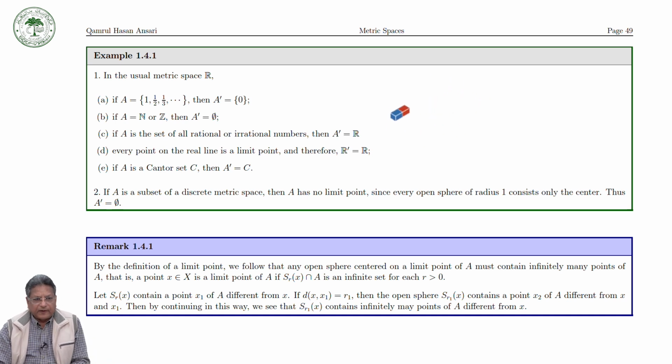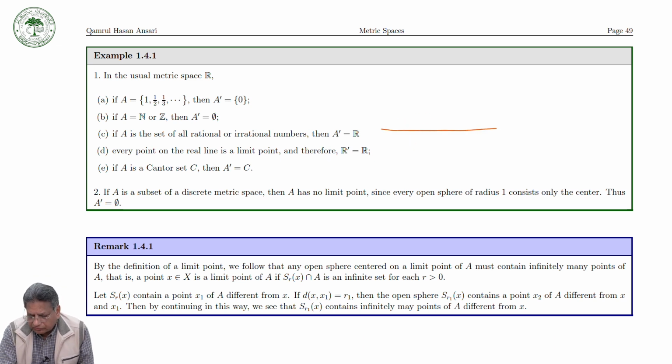Now, if A is the set of rational numbers or irrational numbers, then the derived set is equal to R. How? Suppose this is your real line. After each rational number, you can find an irrational number.